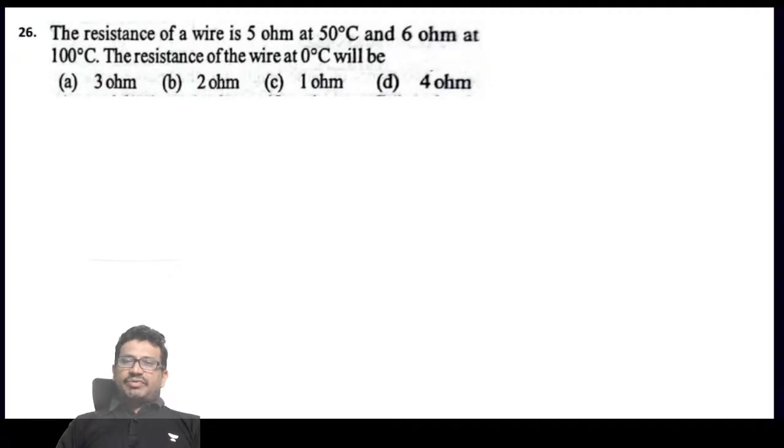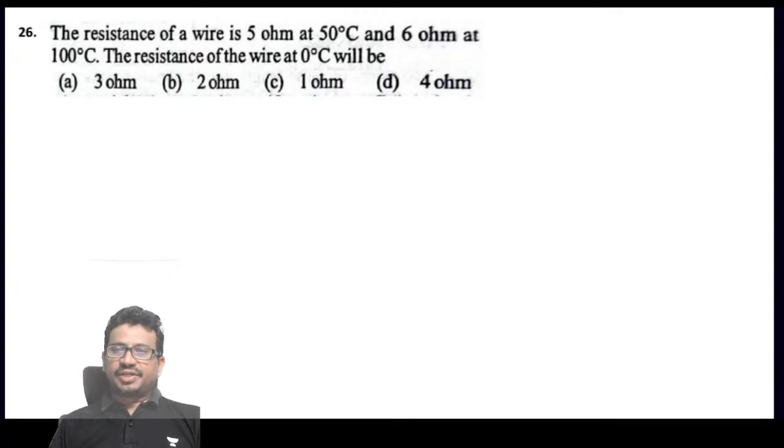The resistance of a wire is 5 ohms at 50 degrees and 6 ohms at 100 degrees. The resistance of the wire at 0 degrees is?